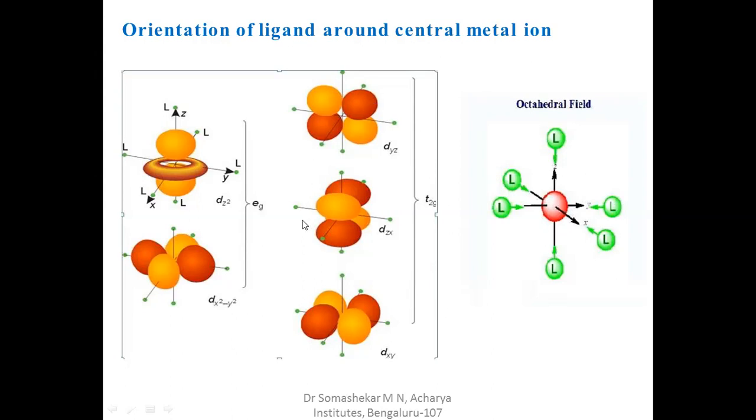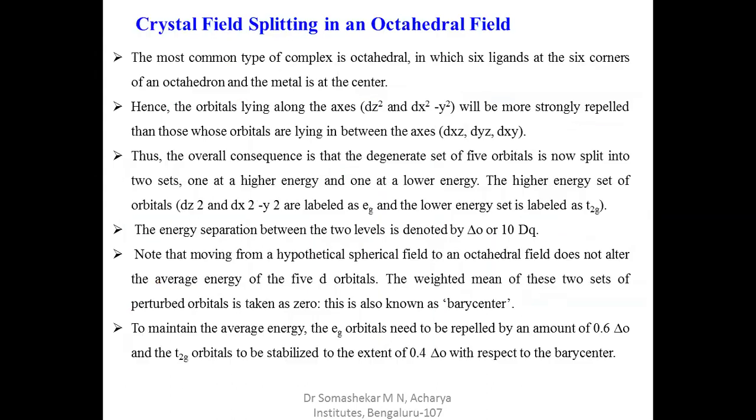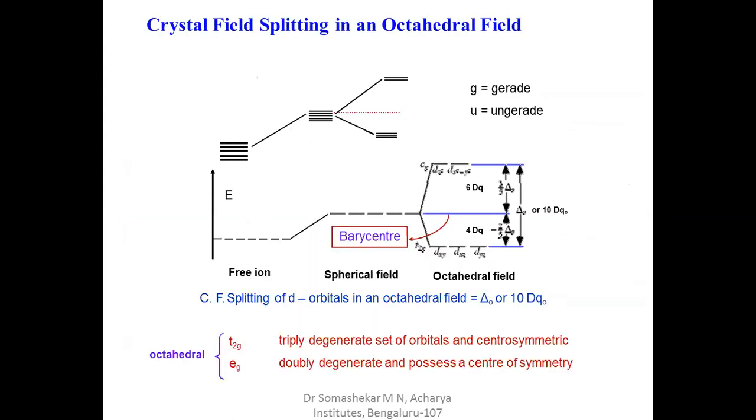Hence, the energy of these 3 orbitals decreases. Whenever the repulsion is low, the energy automatically decreases. This is the t2g set energy. The 3 orbitals, dxy, dyz, dxz, decrease in energy, and the 2 eg orbitals increase in energy.